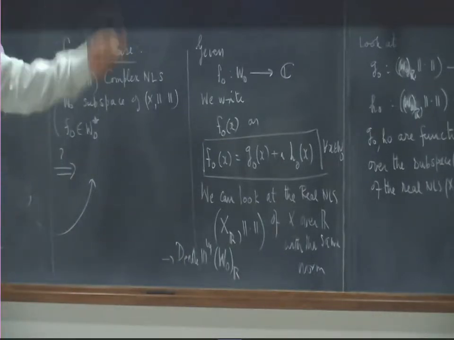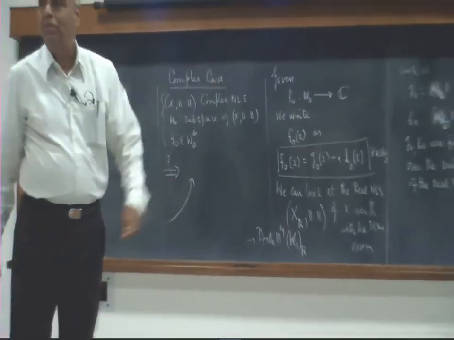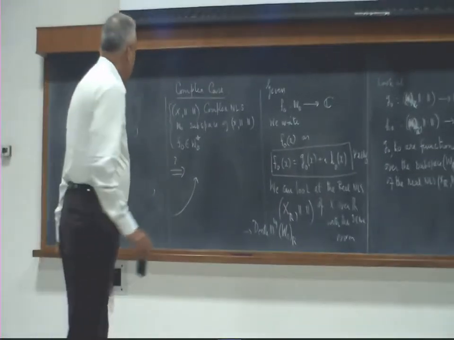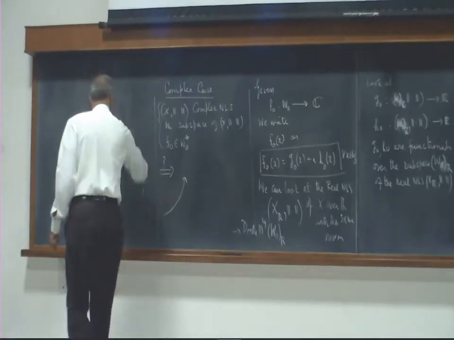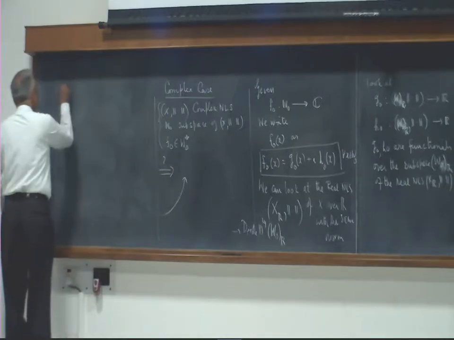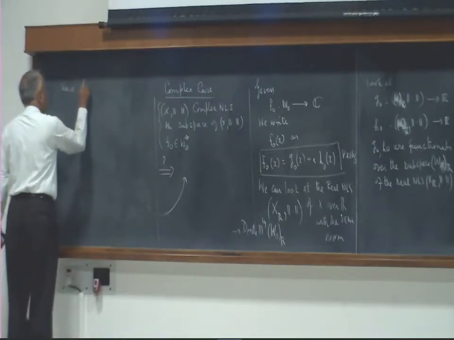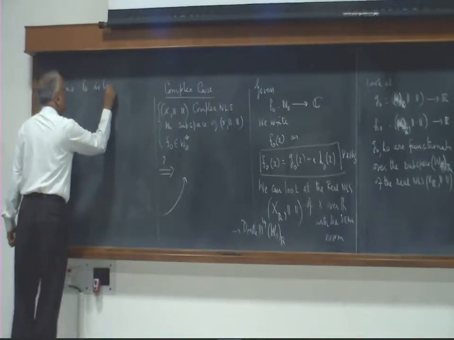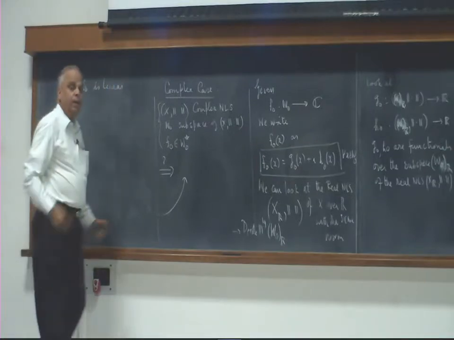But then we don't have to do two extensions. It's enough if we extend the real part alone. So let me do that part also. Since F naught is linear, now what linearity is it?